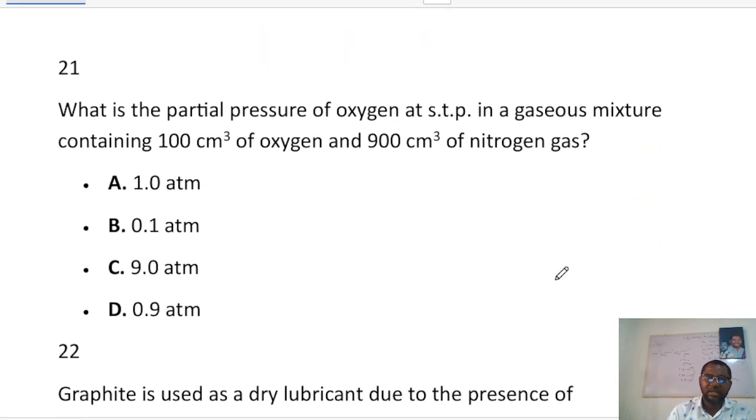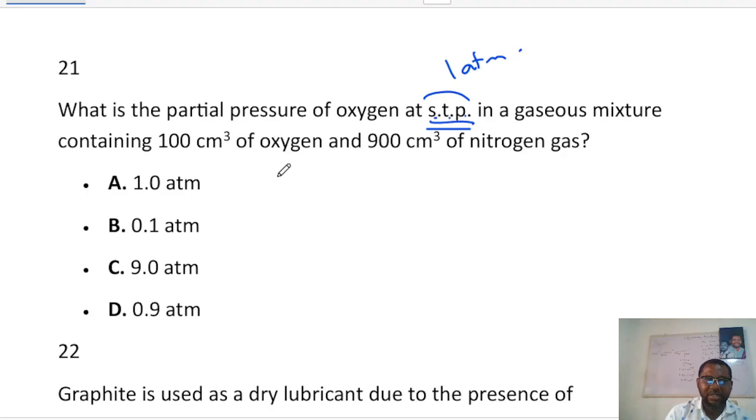Now the next one says, what is the partial pressure of oxygen at STP in a gas mixture containing 100 cm cube of oxygen and 900 cm cube of nitrogen? Now STP simply means standard temperature and pressure, and the pressure at STP is 1 atmosphere. So we will need to find the partial pressures of these gases.